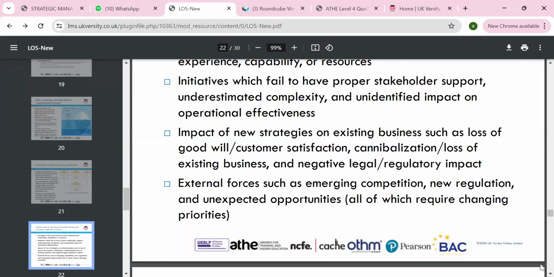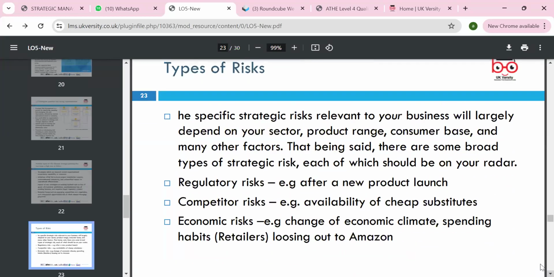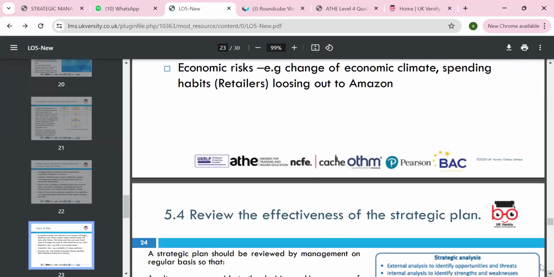We can look at external factors: political, economic, social, and technological. What impact will the monetary and fiscal policy of the government have? There are different types of risk. It can be regulatory risk, where new legislation keeps coming and can be a huge risk if you don't follow it. It can be competitor risk if there are a lot of competitors and substitutes are available. It can be economic risk, such as the economic climate, the national minimum wage, and the inflation rate. These can also impact customers' habits.